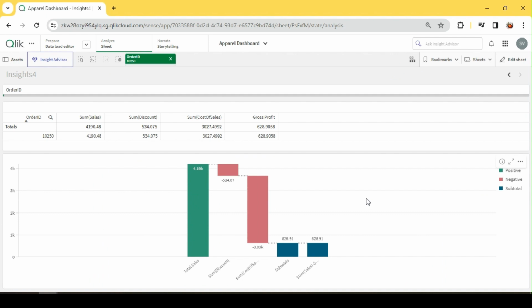Okay. Hope we got some basic understanding of the waterfall chart and how to create it and where it would be best suited for what type of data, right?